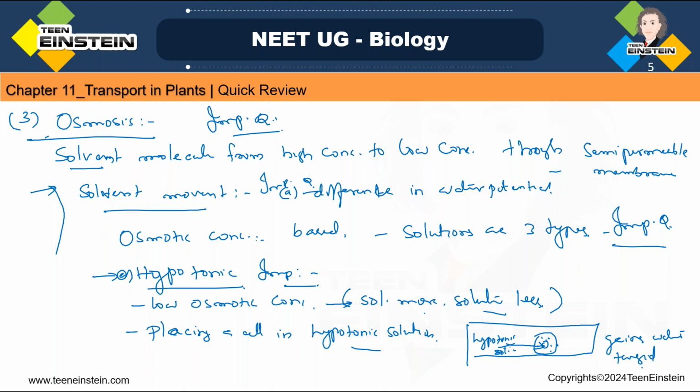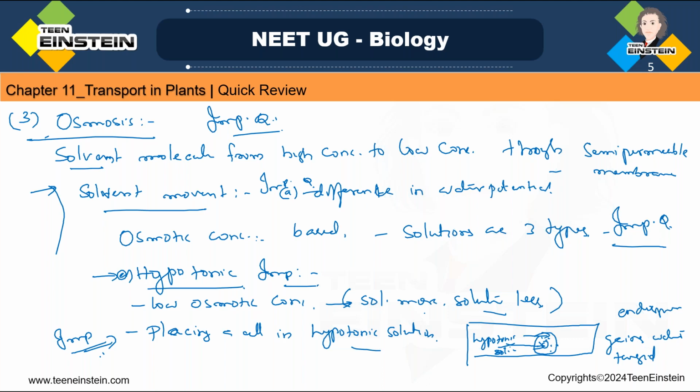We can say endosmosis. This is an important previous year question. In many question papers you will see the same type of questions: if an RBC is placed in a hypotonic solution, hypertonic solution or isotonic solution, you should know what each is, and what happens when it is kept in that kind of solution.